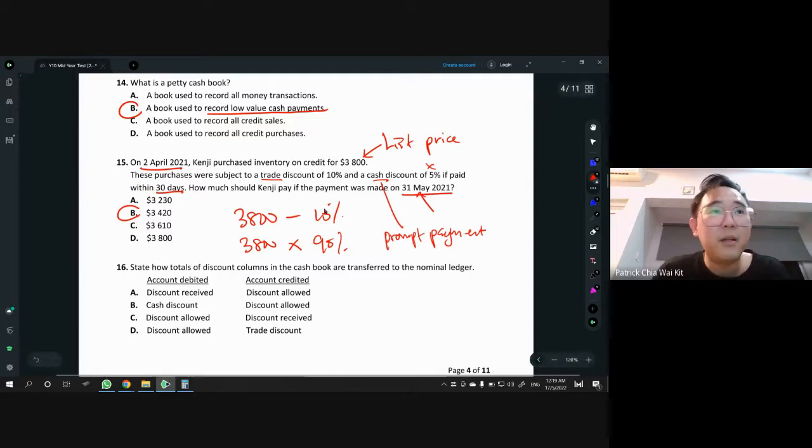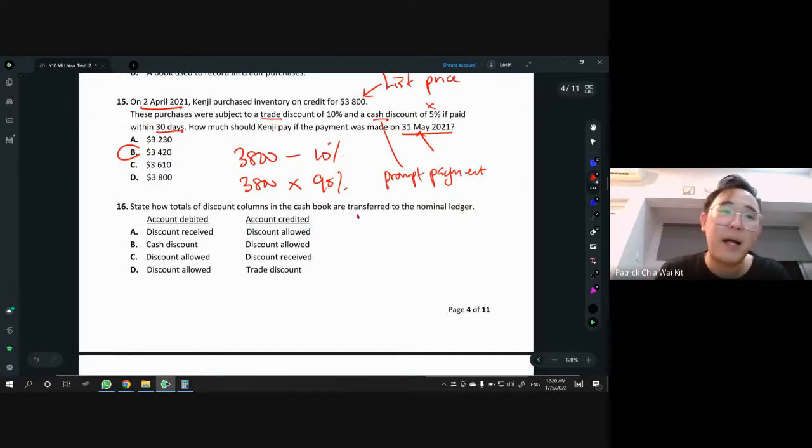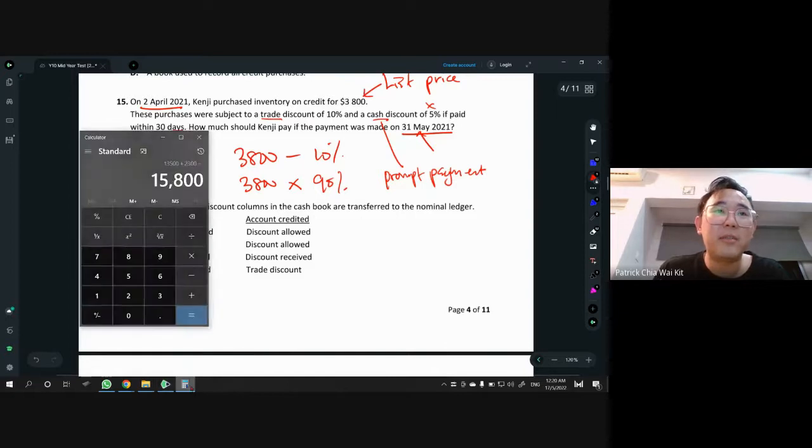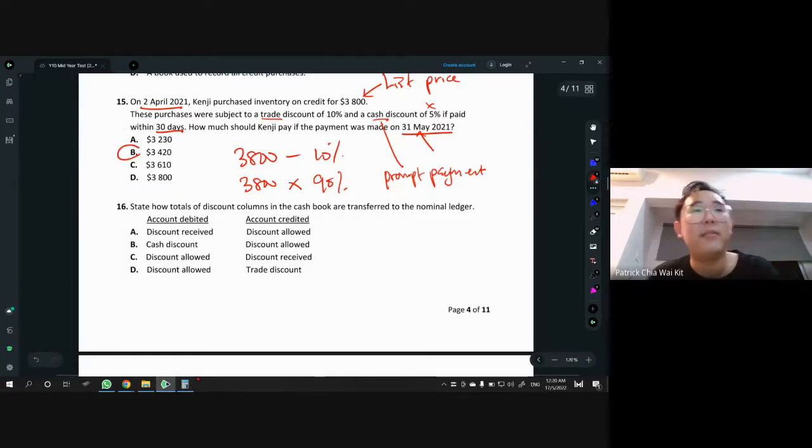Like I said, the maths part, I'm probably not going to do it, because you can just easily press a calculator and then you get the answer yourself. Right, 16.